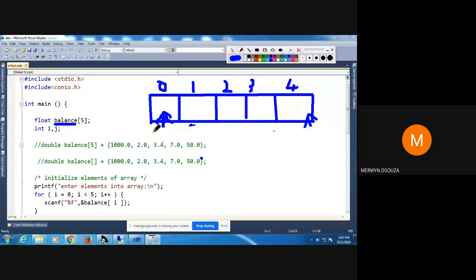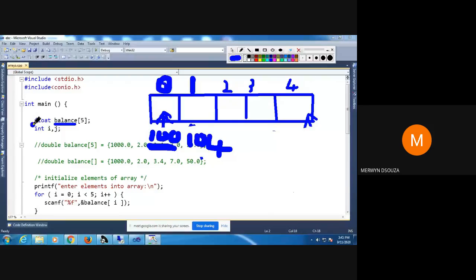Suppose the array is stored starting at memory address 100. By memory address we mean where it is stored in your computer. So the first index, index 0, is stored at 100. Then the value of index 1 will be stored at 104.